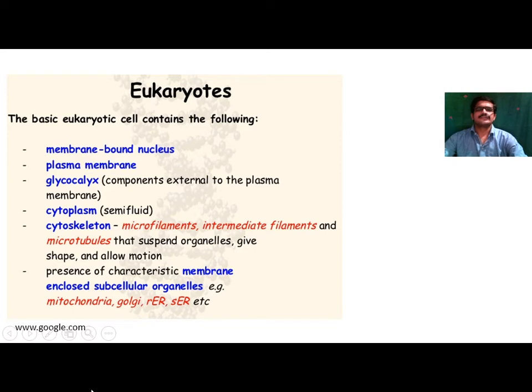Only ribosomes are present in the prokaryotic cell, but in eukaryotes all these cell organelles are present. Mitochondria and chloroplast are absent or in reduced form in prokaryotes. So well-defined cell organelles are absent in the prokaryotic cell organization and present only in the eukaryotic cell.